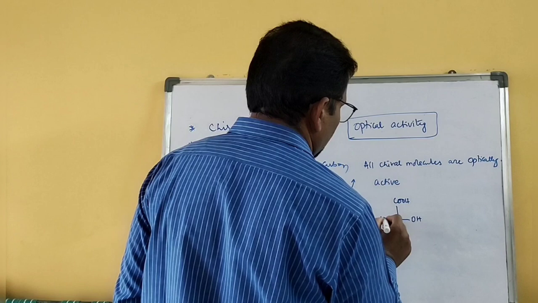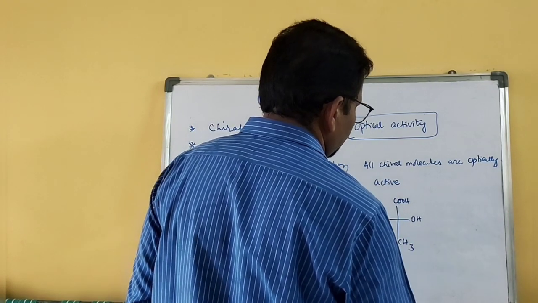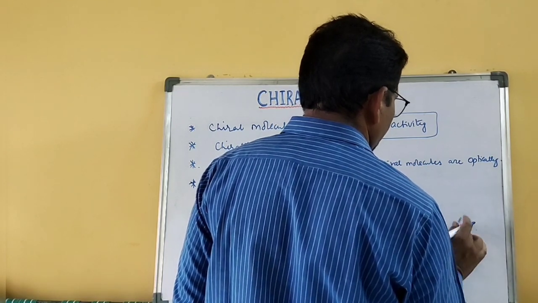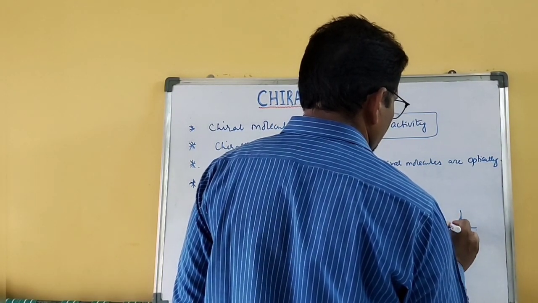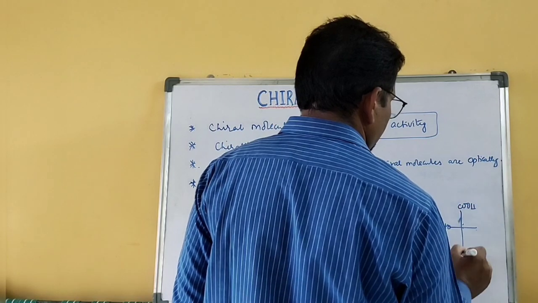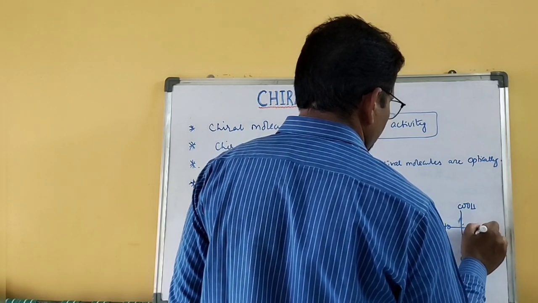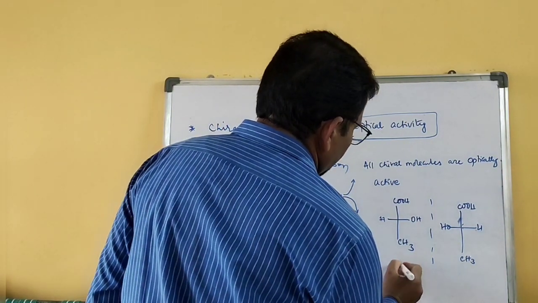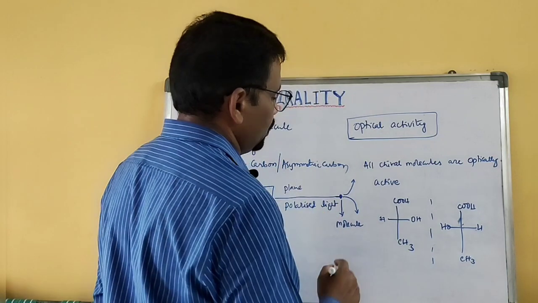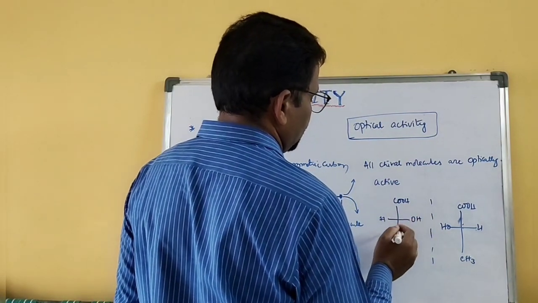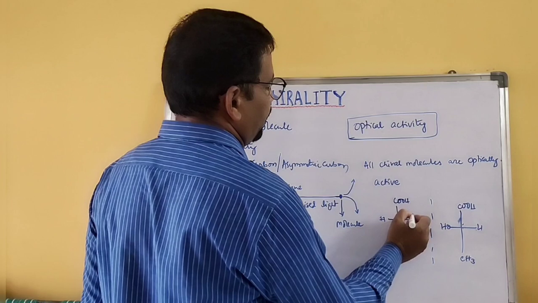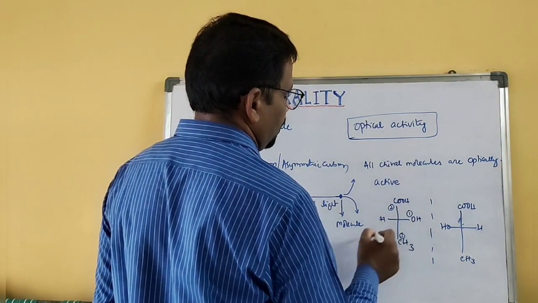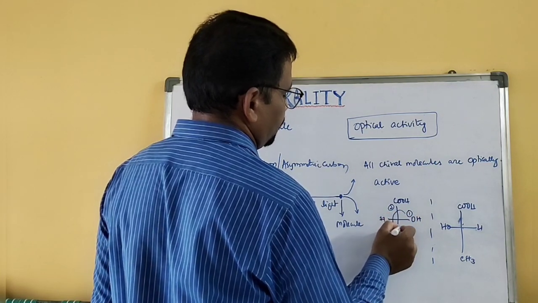Say, for example, in my first example, this is lactic acid and this is the enantiomer of lactic acid. If you find out the absolute configuration, this is priority 1, this is 2, and this is 3.